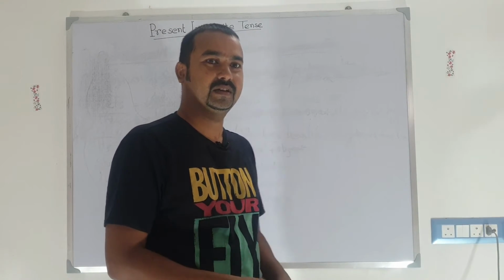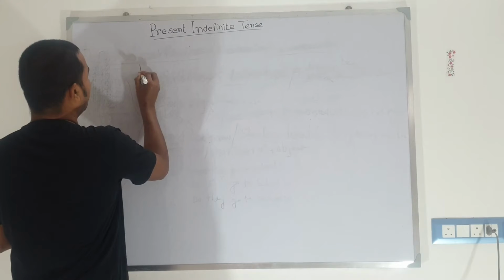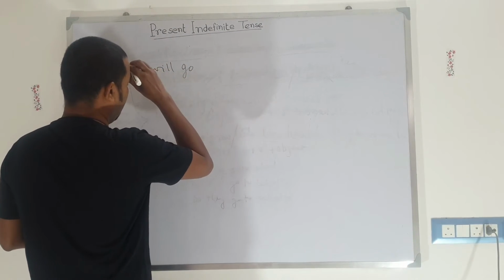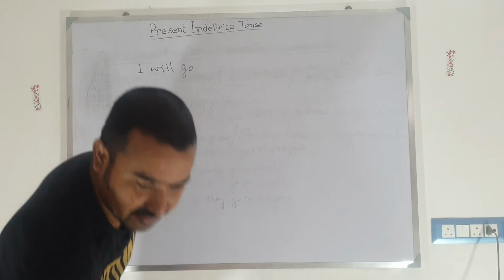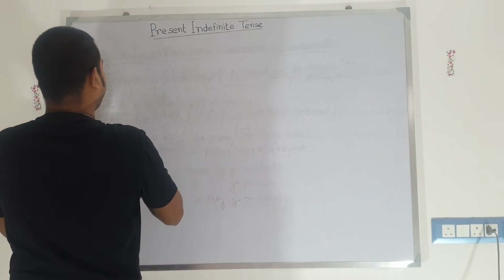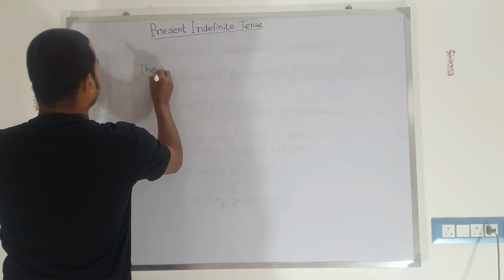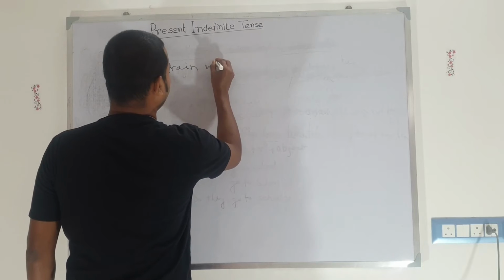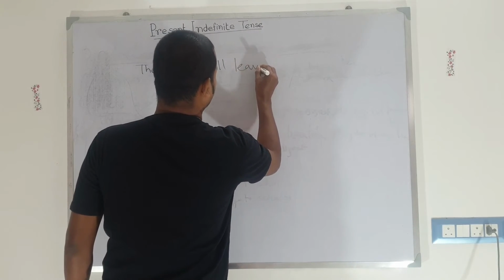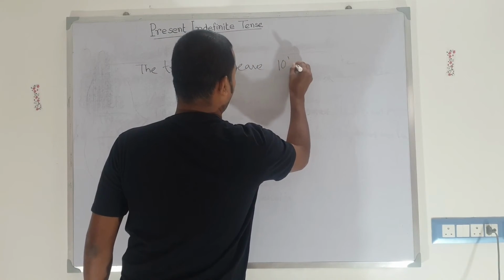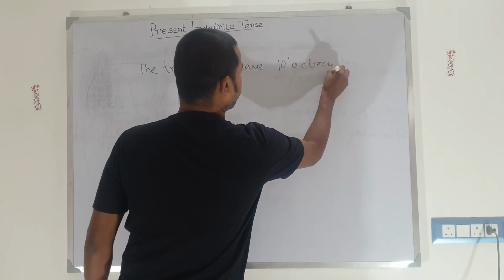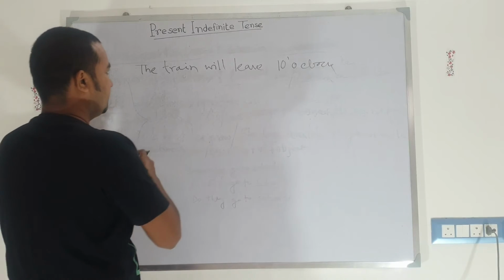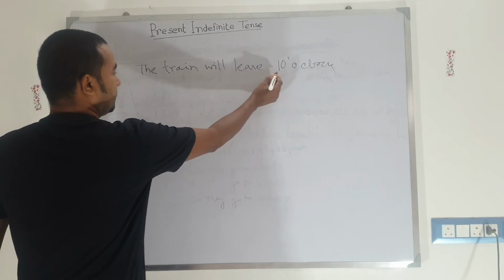So I need to go somewhere. The train will leave at 10 o'clock in the morning, so my train is tomorrow at 10 o'clock.